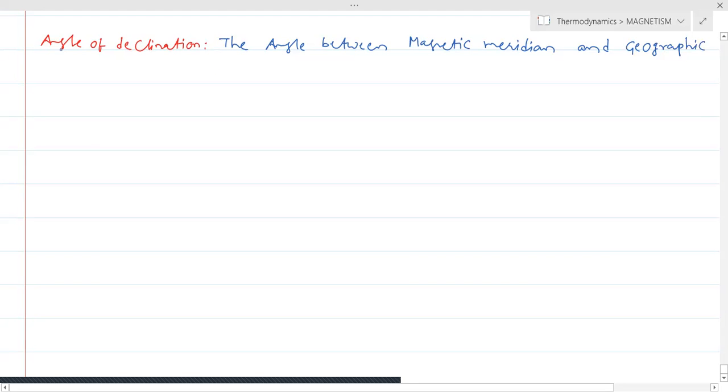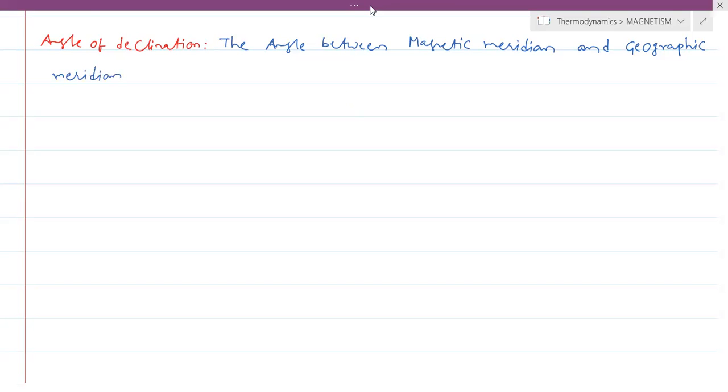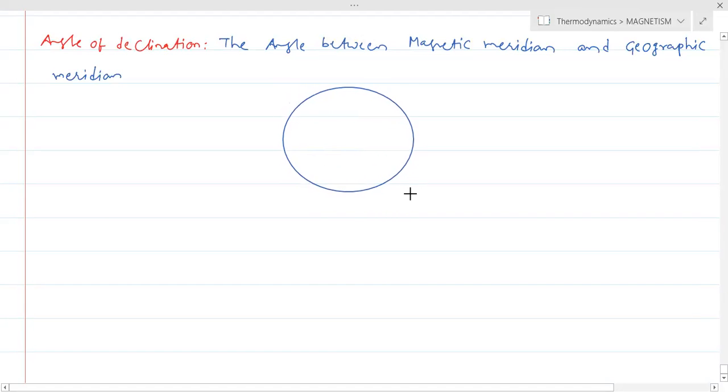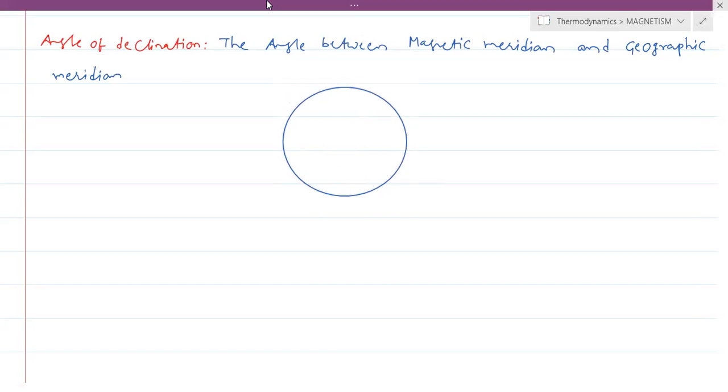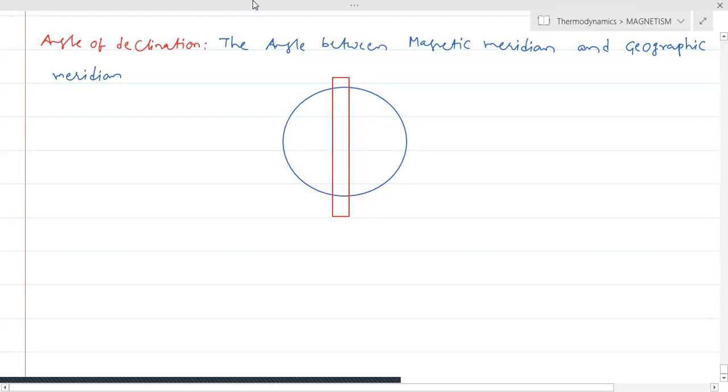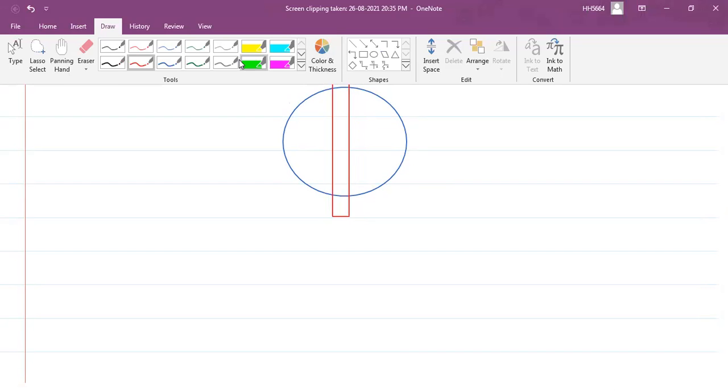Actually in the olden days, this was the scenario. Just now we have taken that the geographic meridian and magnetic meridian both coincide with each other.